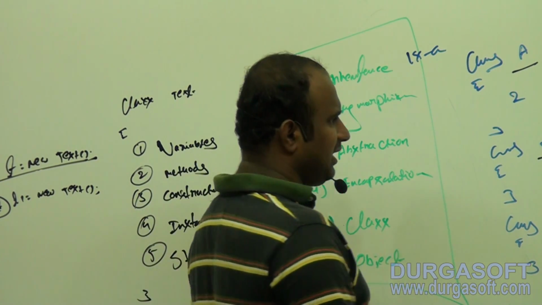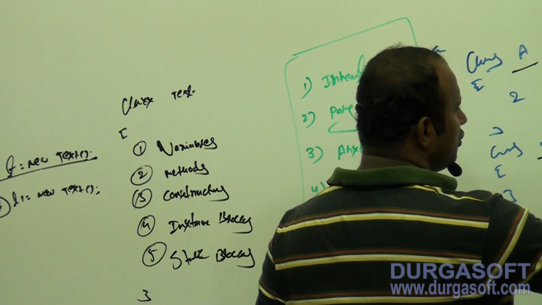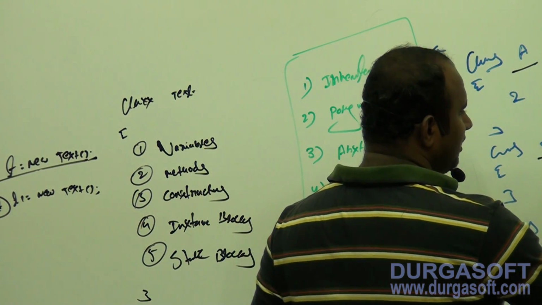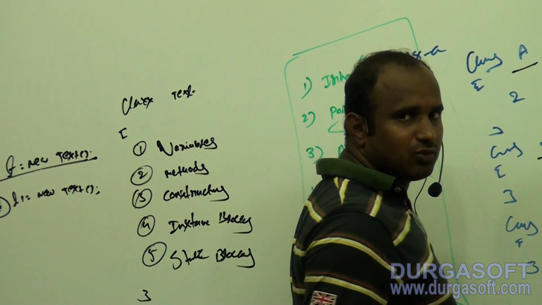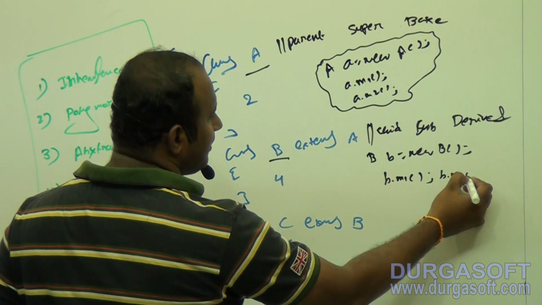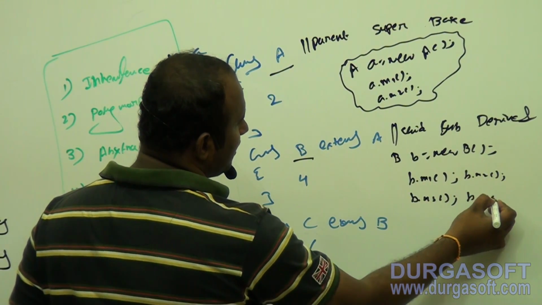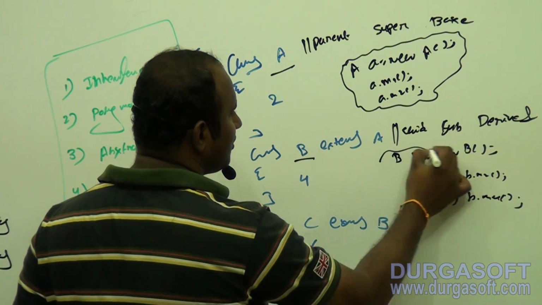Now I am creating an object of B class. So B = new B(). By using B, B class contains how many methods total? 4 methods. We are calling B.M1, B.M2, B.M3, B.M4. Total how many methods we called here?